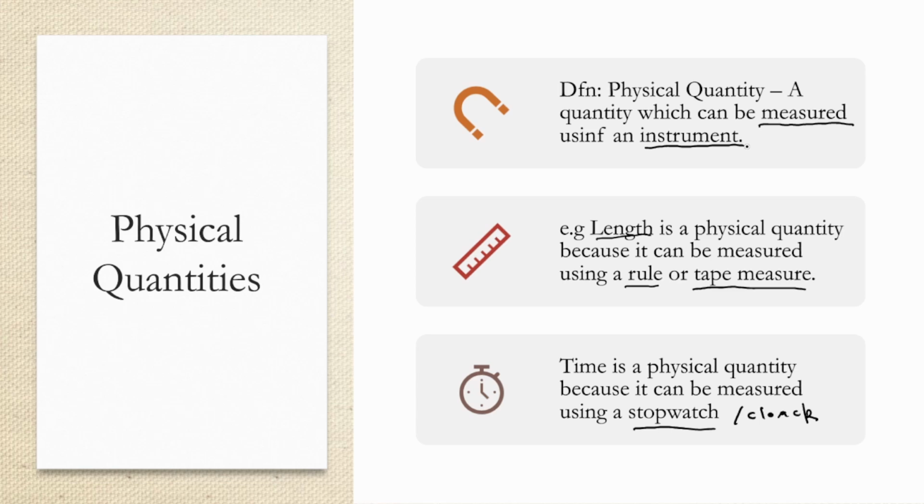Let us give examples. Tine length. Length is a physical quantity because it can be measured using a ruler or a tape measure. Then our next example, we have time. Time is also a physical quantity because we can measure time using either a stopwatch or a clock. Saka aya ma-examples ema-physical quantities atinawo, length and time, but tichadiscussa more examples of physical quantities.